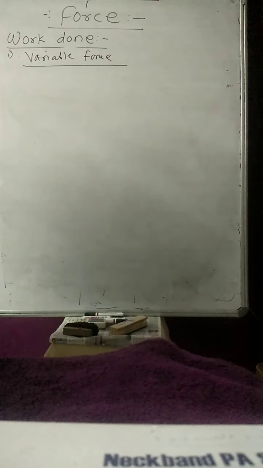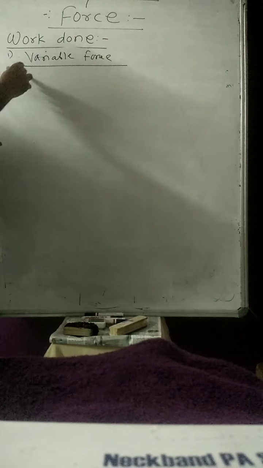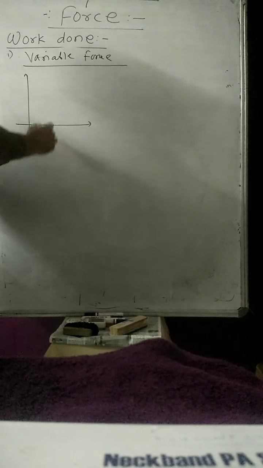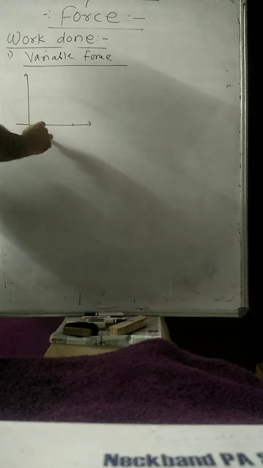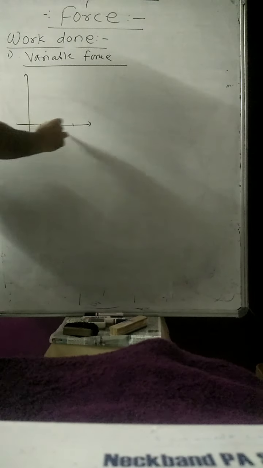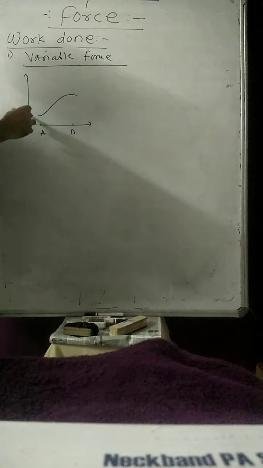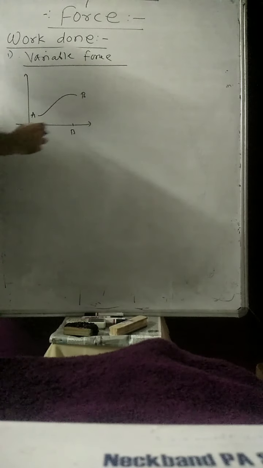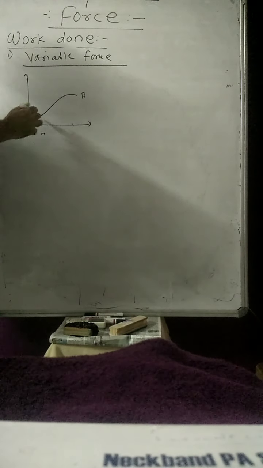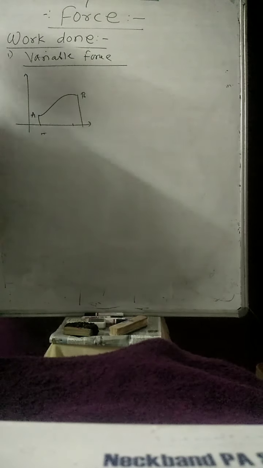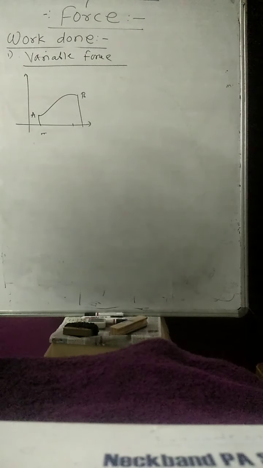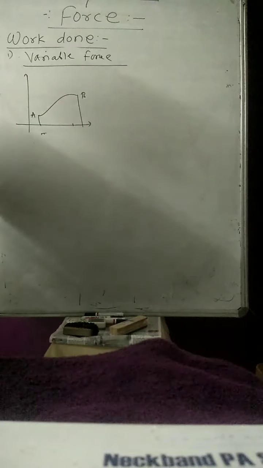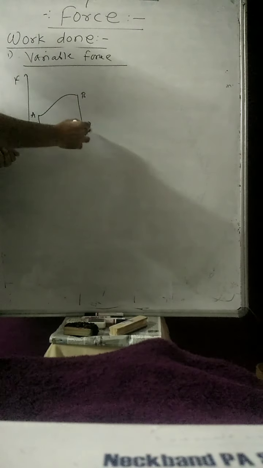For example, if you take point A and point B, and in between A and B the body is moving like this, A to B, this is the curve, and I want to find out the amount of work done from A to B. Sir, how can we find out this amount of work done? Suppose this is the force and this is the displacement.